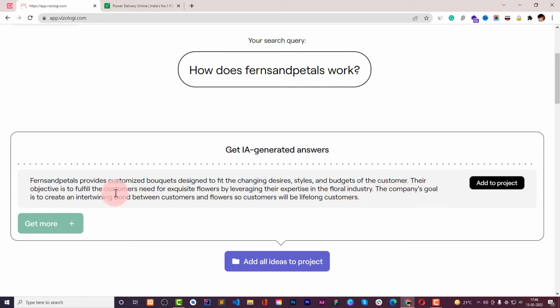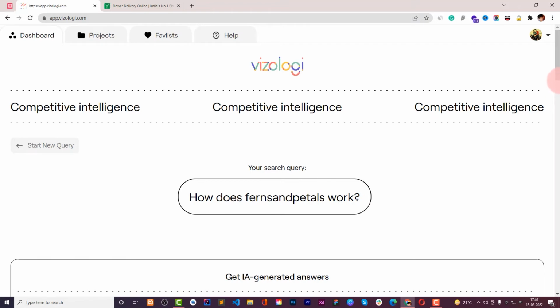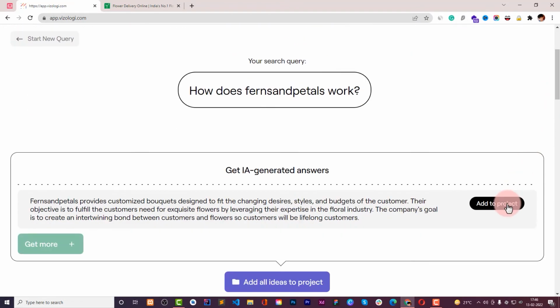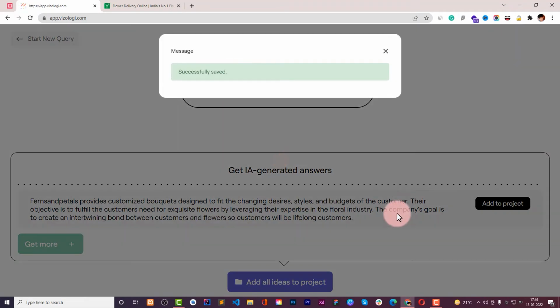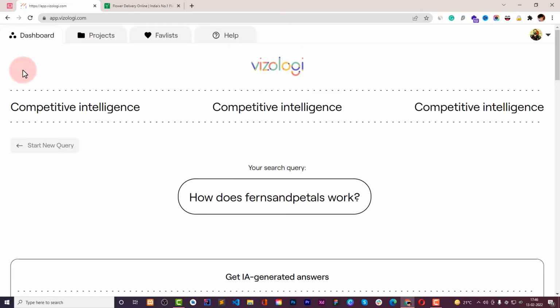The company's goal is to create an intertwining bond between customers and flowers, so customers will be lifelong customers. So this data is very relevant to the doing of the company, and you can add this to the project, or you can get more ideas at the same time and then add them. So it looks very relevant, so I will add it to the project that I had created for this purpose.